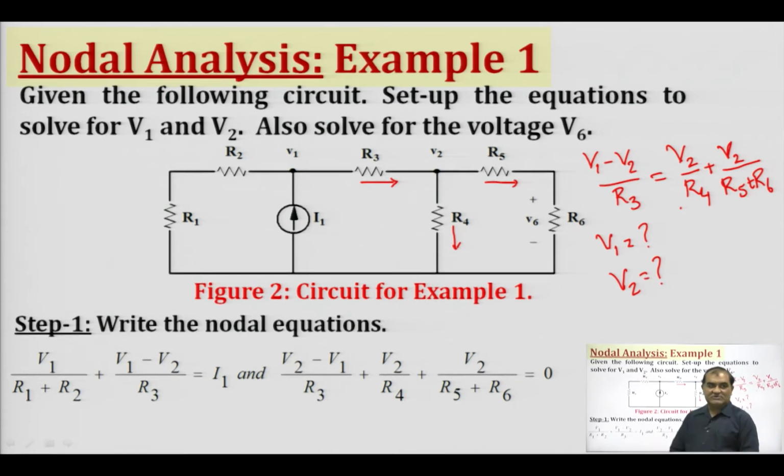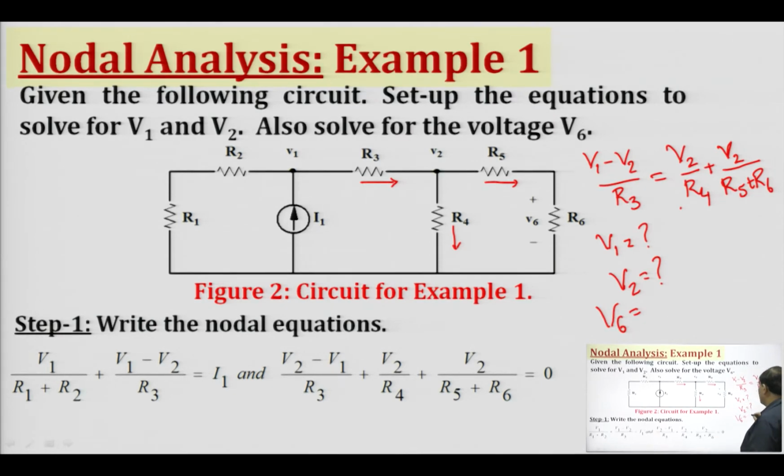So, by solving these two equations, since the numerical values of the resistances and the magnitude of the current source are provided to us, we can easily determine the value of these voltages V1, V2, and then we have to find out the voltage drop across this resistance R6. So, for finding out this V6, what we require is, if we know that this is our R4, R5 and R6 are in series.